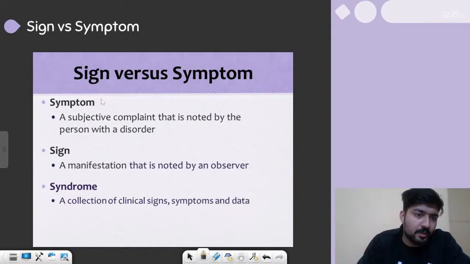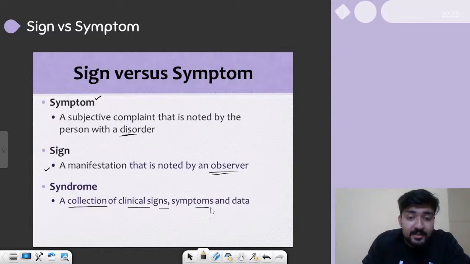We have already talked about symptom, a subjective complaint that is noted by the person with the disorder. So it is noted by the patient. Sign is a manifestation that is noted by the observer. Now, what is a syndrome? Syndrome is a collection of clinical signs, symptoms, and data.